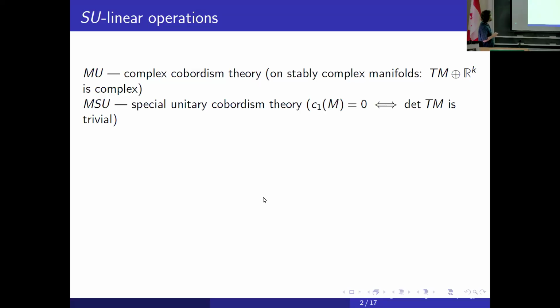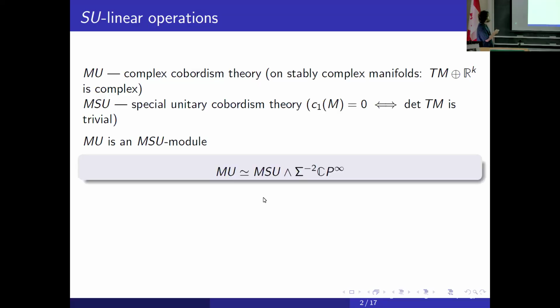Of course, if we have a stably complex manifold and an SU manifold, we can consider the Cartesian product, and so we have a natural MSU-module structure on MU. In fact, one can check that this module structure is the following: MU is just the smash product of MSU and the second suspension of the suspension spectrum of CP infinity.